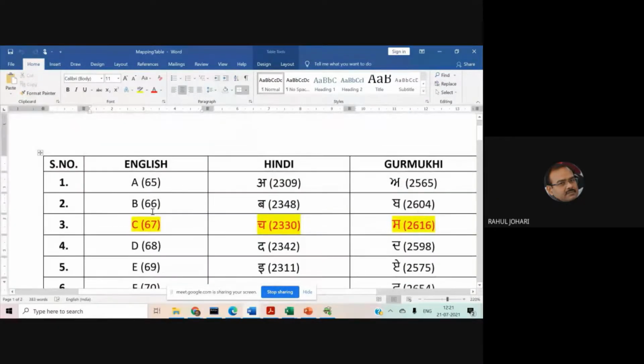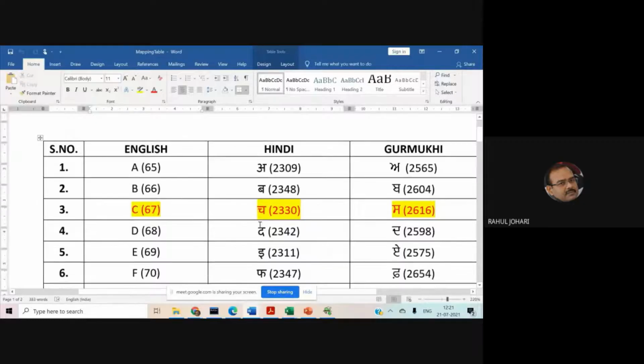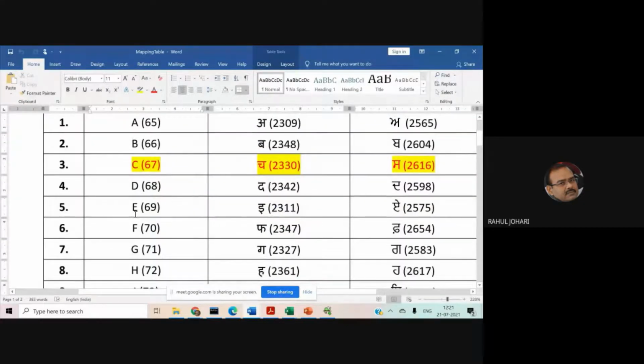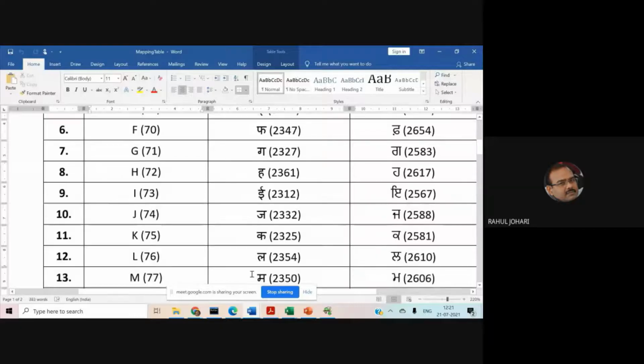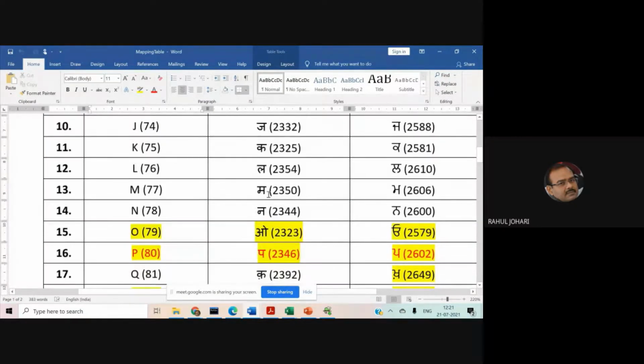Now we started mapping the English characters to Hindi language characters. So A, English, is mapped to Hindi A, B is mapped to Ba, C is mapped to Cha, D is mapped to The, E is mapped to Choti E, F is mapped to Fa, G is mapped to Ga, H is mapped to Ha, capital I is mapped to Badi E, J is mapped to Ja, K is mapped to Ka, L is mapped to La, M is mapped to Ma, because if you look at the pronunciation, the phonetics, they sound in the same way.